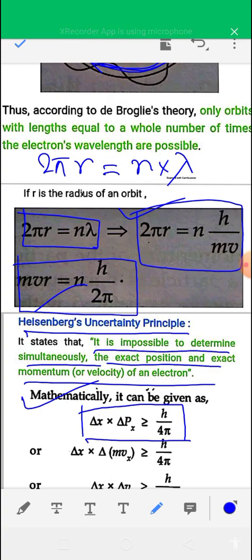Delta x into delta px is greater than or equal to h by 4 pi, where delta x is the uncertainty in position and delta px is the uncertainty in momentum.